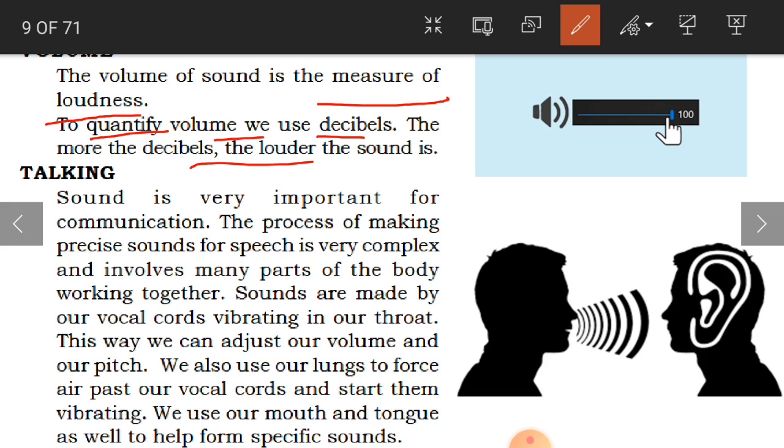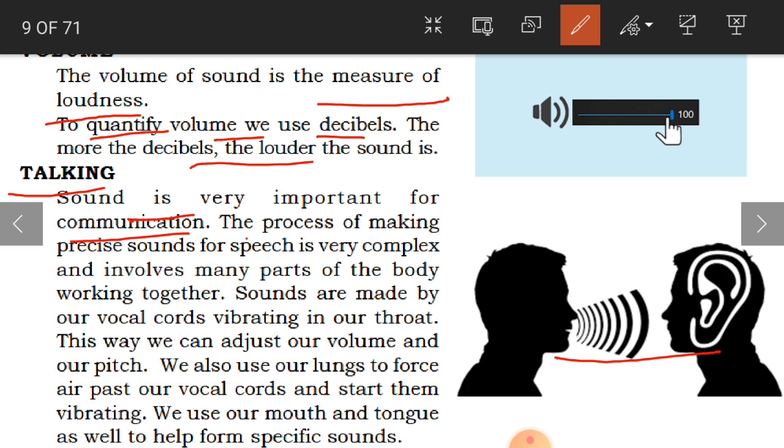Clear? And talking. What is talking? Communication. Person to person communication. Sound is very important for communication. If you talk, the other person must be able to hear it. If he is not able to hear you, then there is nothing of communication there.